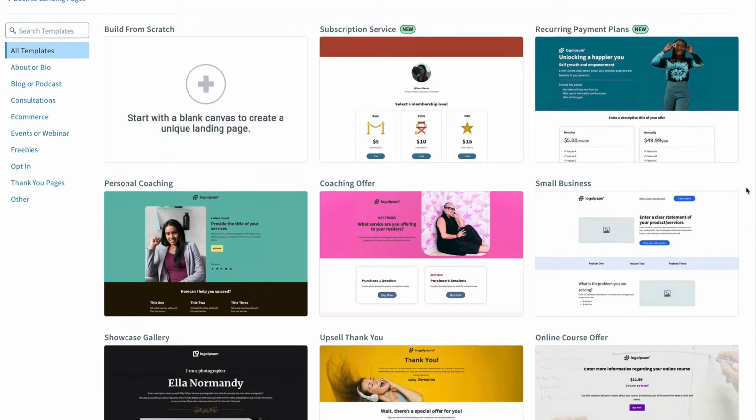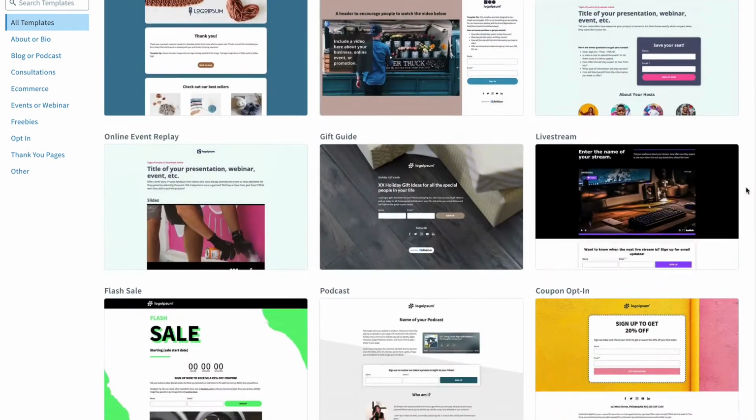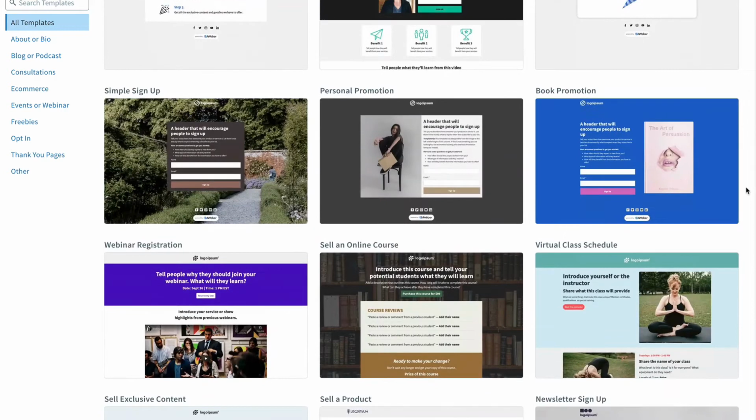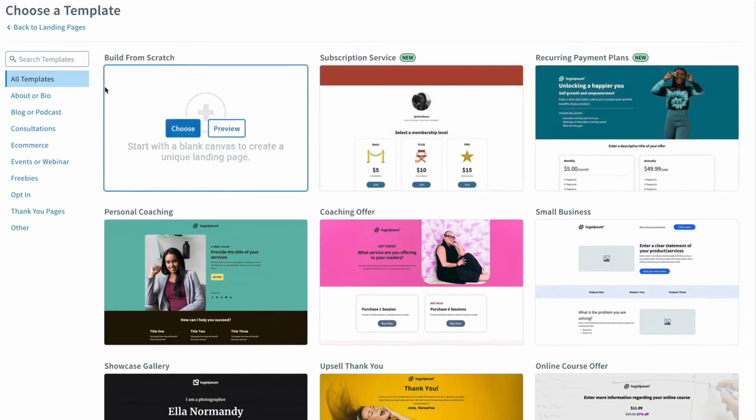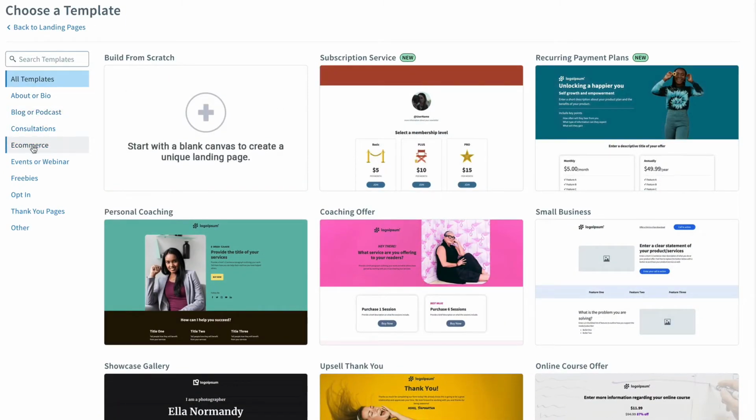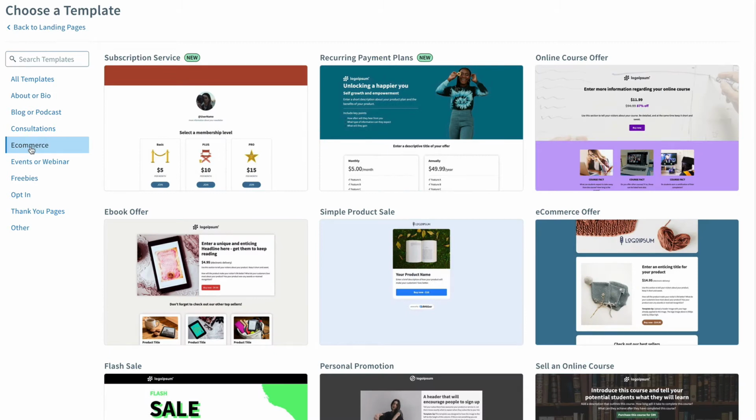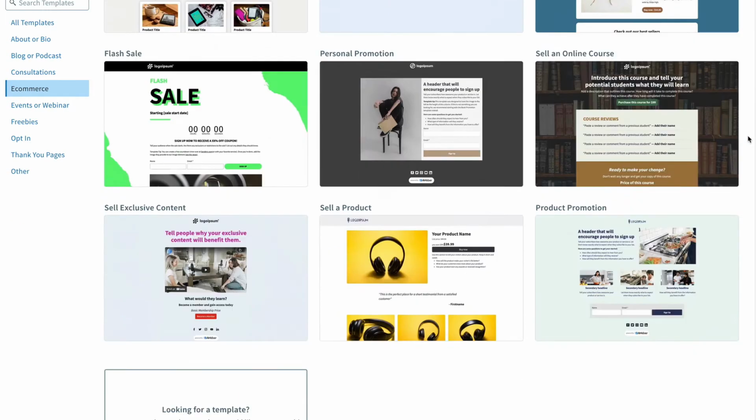With Aweber landing pages, we have a lot of pre-created templates so you can build your landing page. But we also have ones for specific circumstances. In this case, e-commerce, if you're looking to sell something on your landing page. From the different e-commerce templates that we offer, we have ones that are great for specific scenarios.